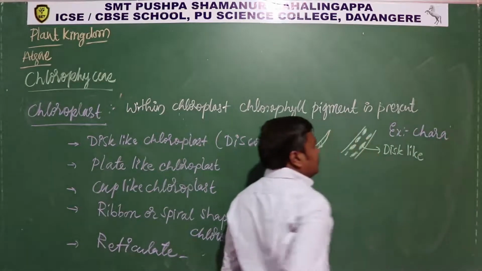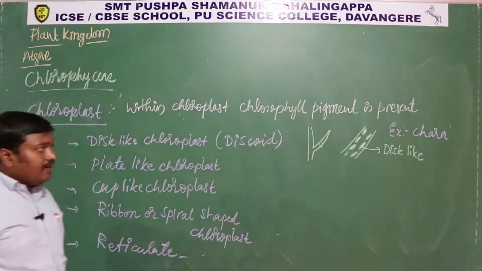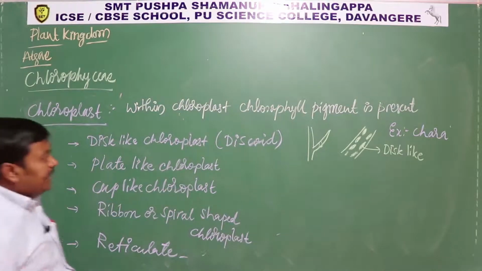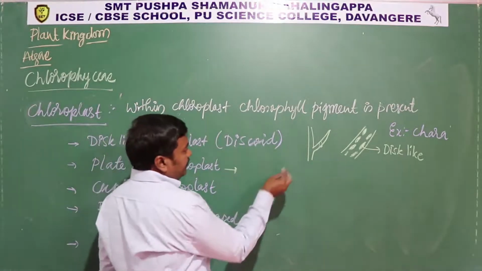Cara. Okay, there is a green algae called Cara. Then plate-like.